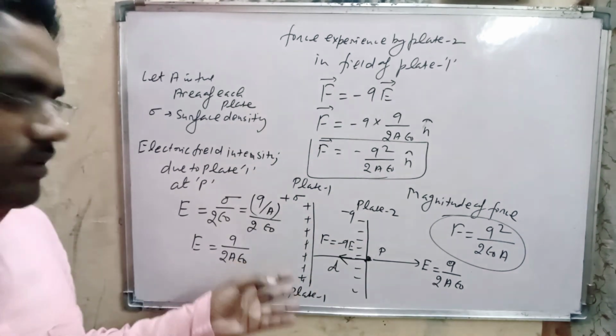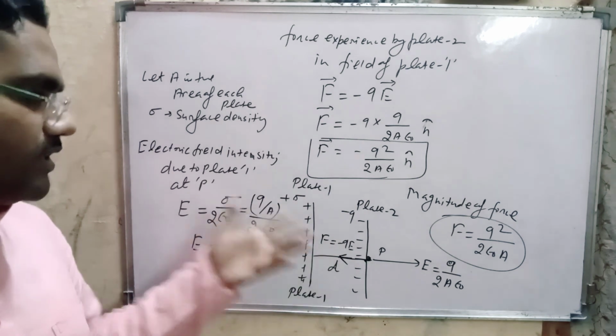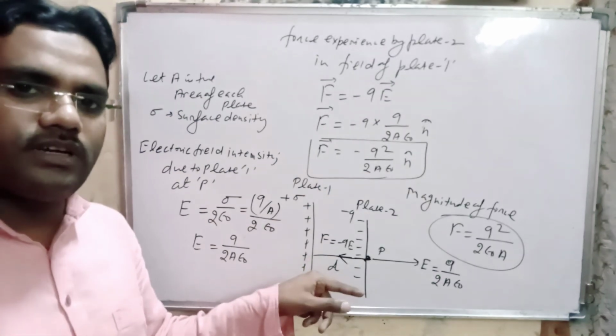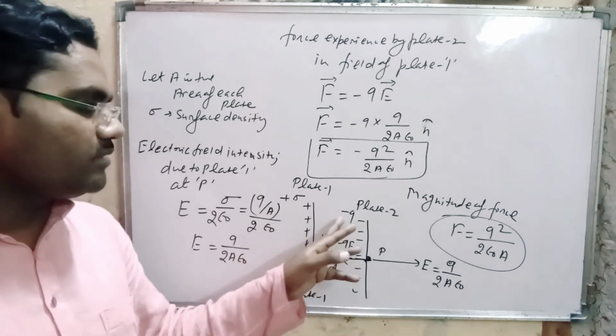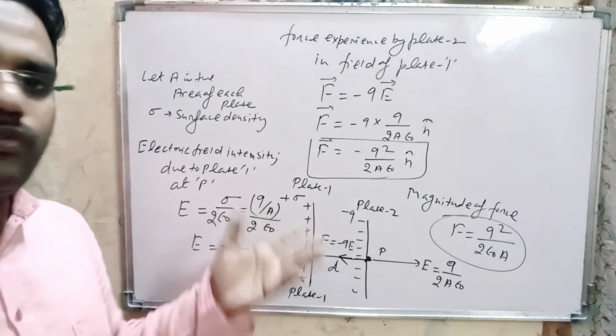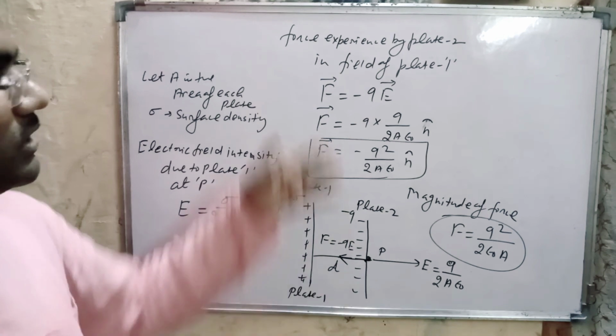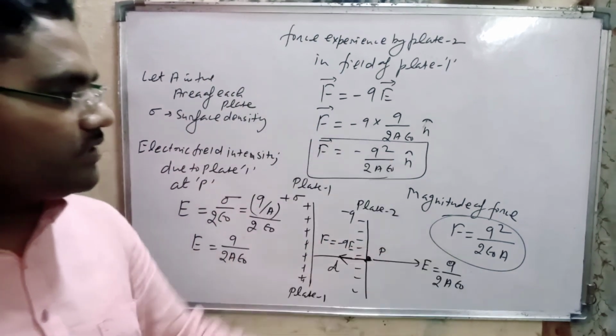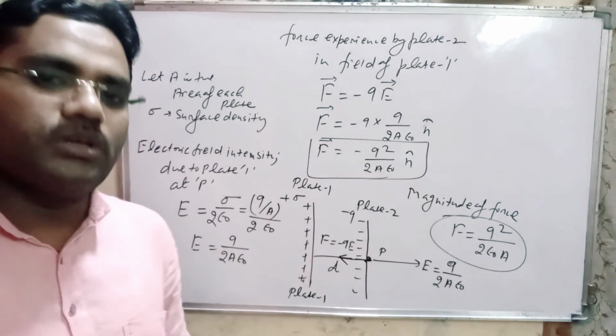First we find the electric field intensity of the first plate, and the second plate placed in the electric field of the first plate has charge minus Q. Then we find the force F is equal to minus QE. Substituting the values, this is the vector form, and the magnitude is F is equal to Q square divided by 2 epsilon naught A.